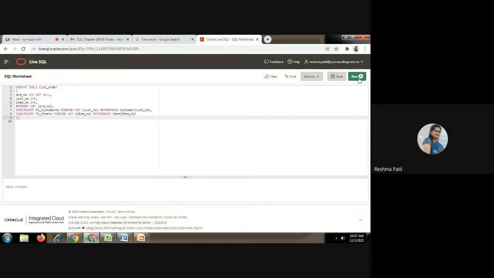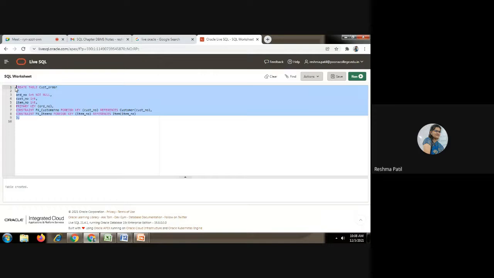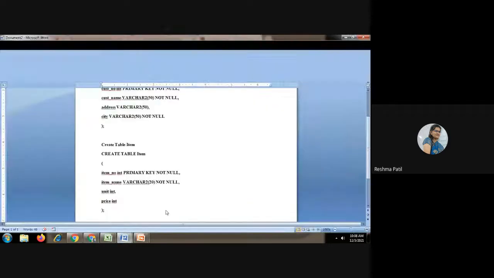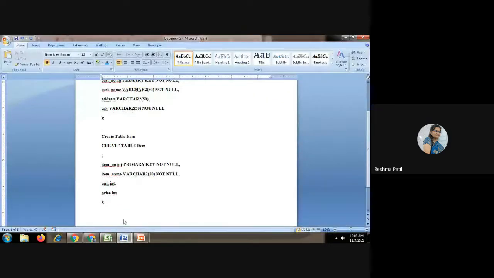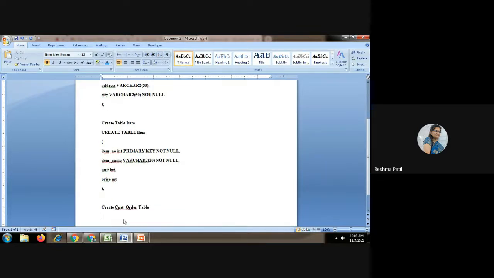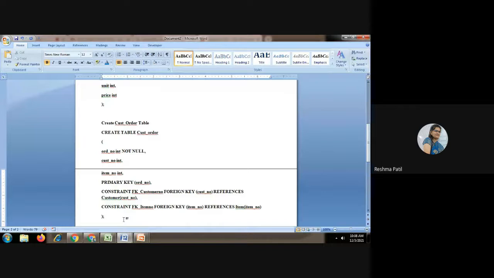Execute this. Yes, ma'am. Table created. Table grid. Copy this part also. Same way you have to solve your lab book.